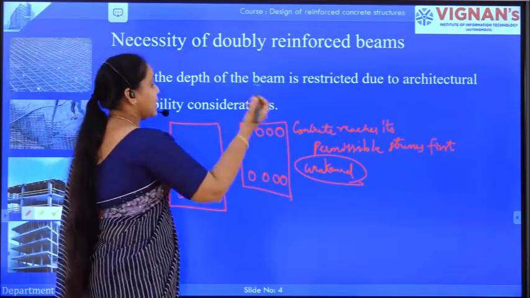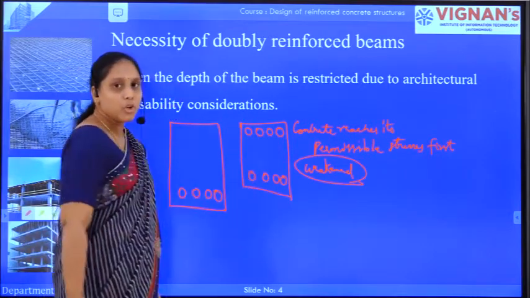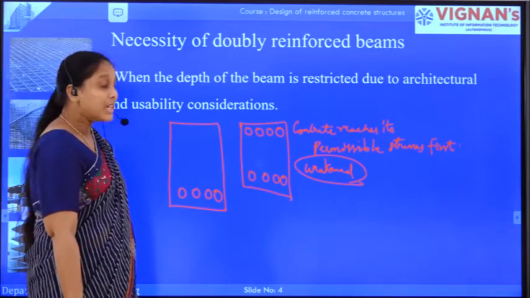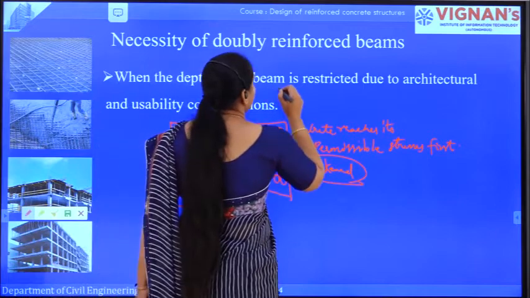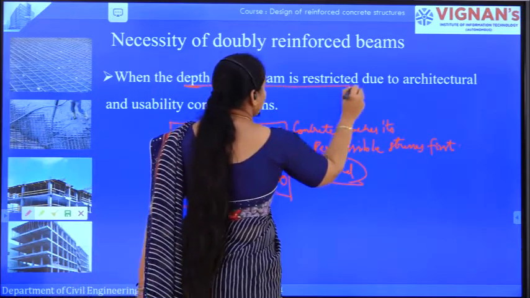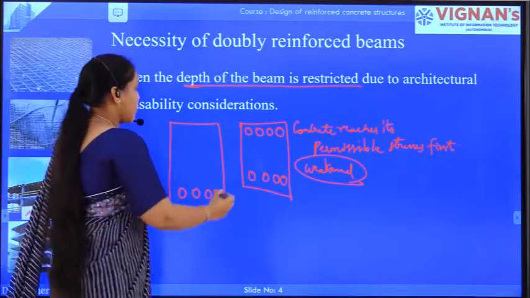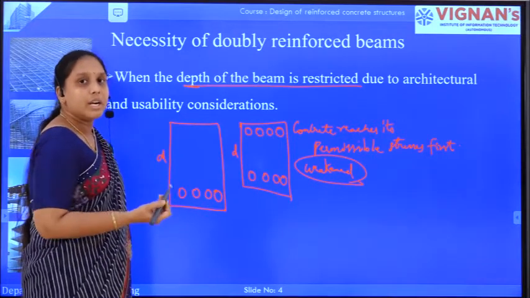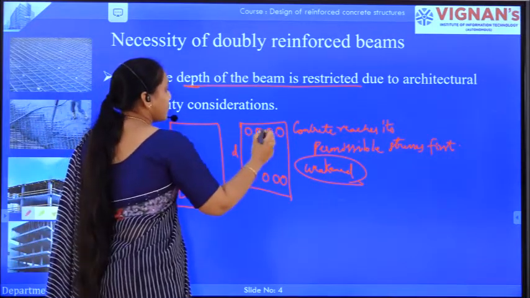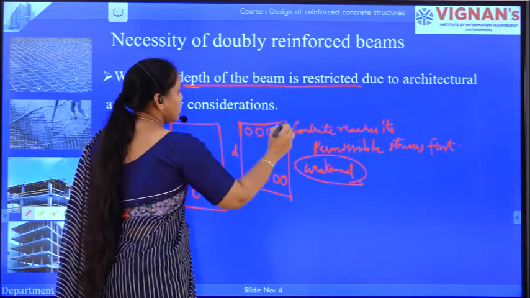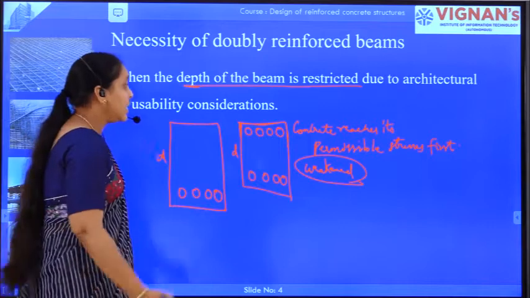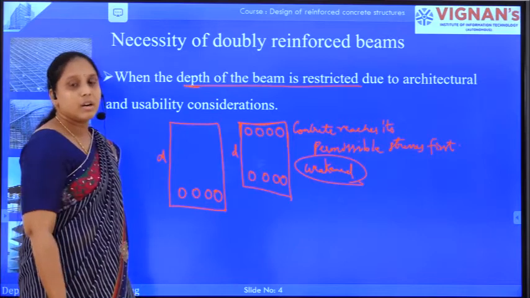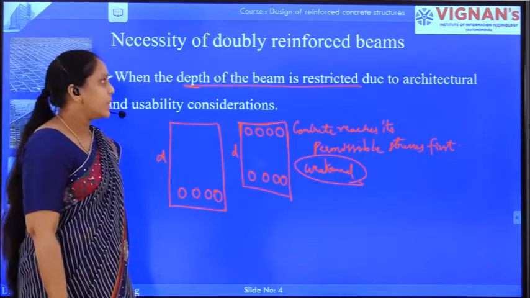So here, what have we got? We have got a doubly reinforced beam. A doubly reinforced beam can be designed when the depth of the beam is restricted. If the depth of the beam is restricted, then we can design a doubly reinforced beam by introducing steel in the compression zone, so that the moment carrying capacity of this particular section can be improved. So that is one necessity of designing a doubly reinforced beam.